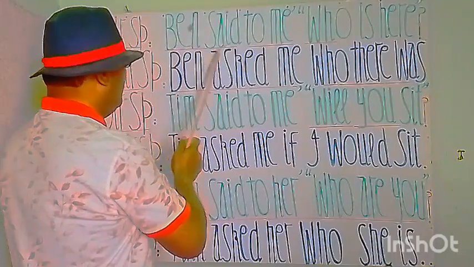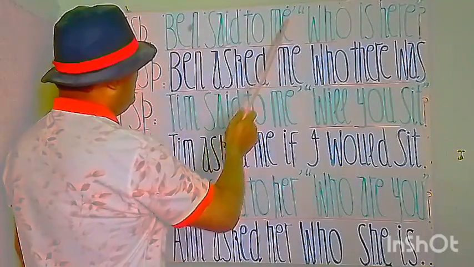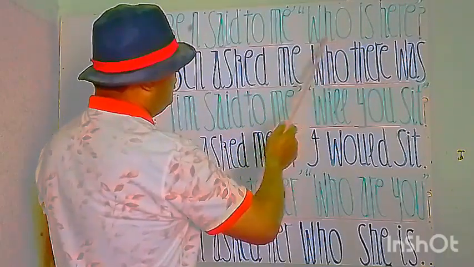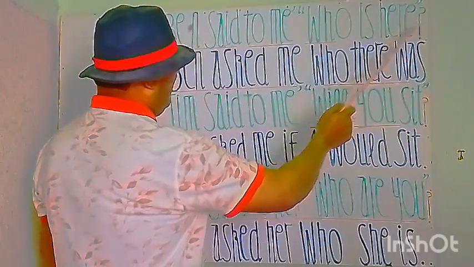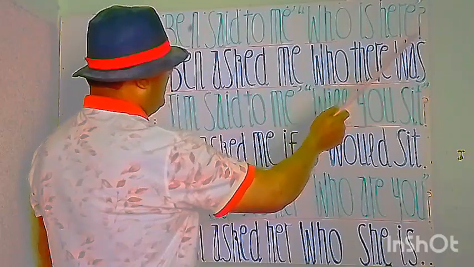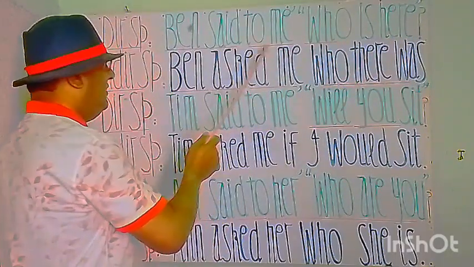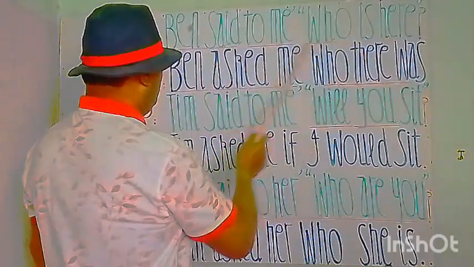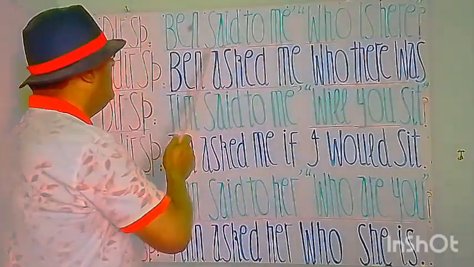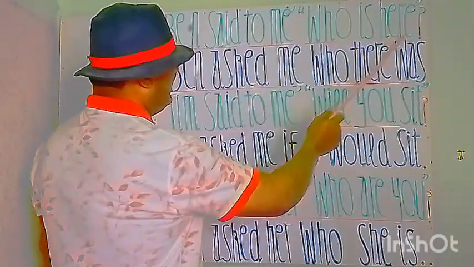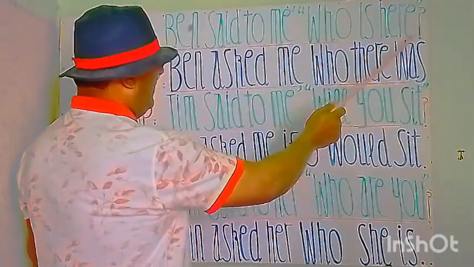My students, you can see here, when said to me, comma, inverted comma start, who is here, commas close and interrogative sign. This is a questionary statement in direct speech. ये एक सवालिया जुमला है जो कि प्राय रास्त गुफ्तगू में है. when said to me, when ने मुझसे कहा, who is here, कौन यहाँ है.